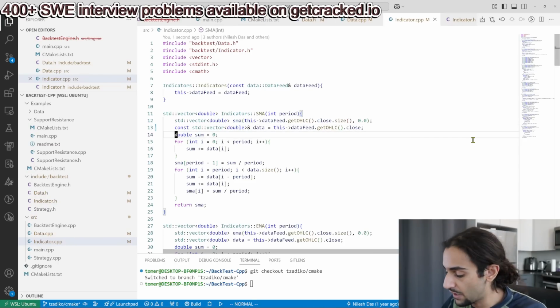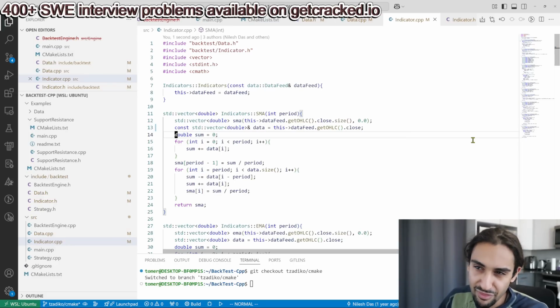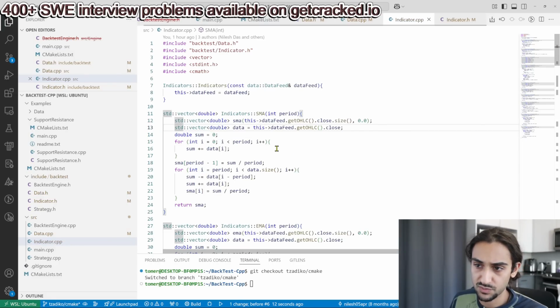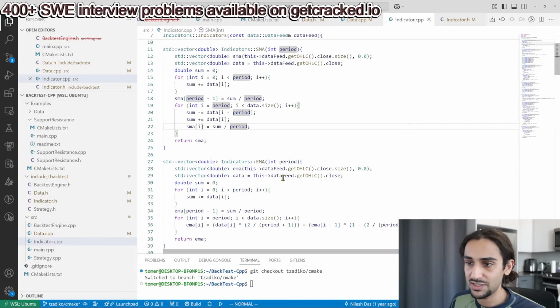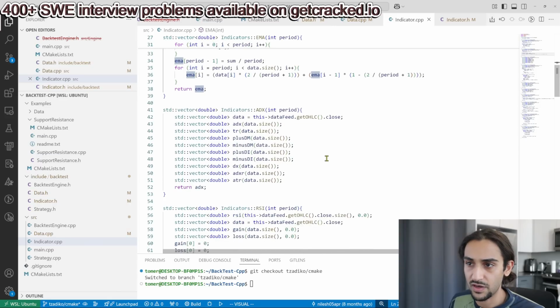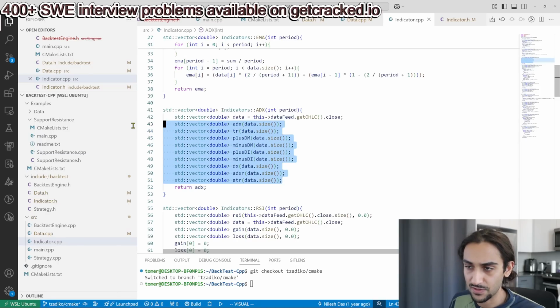Right? It's a very, very simple thing you can do, which goes to show that you haven't really thought this through too much, or you just haven't written a lot of C++. So, okay, you have the implementation for all these, fine, EMA, okay, fine. What's weird here is you have ADX, you create all these vectors, which can potentially be millions of doubles long, and you never use them.